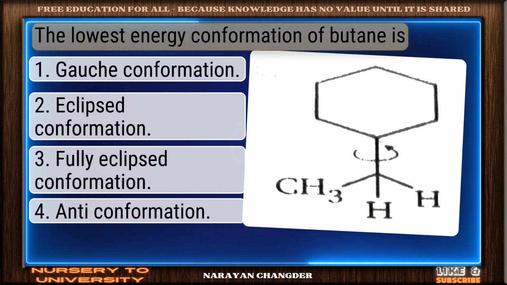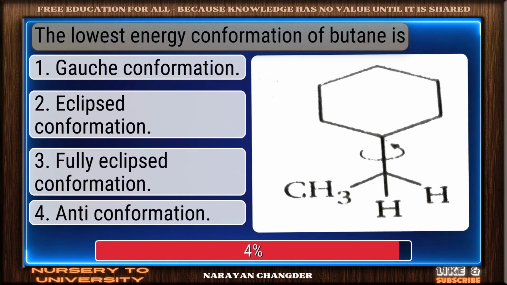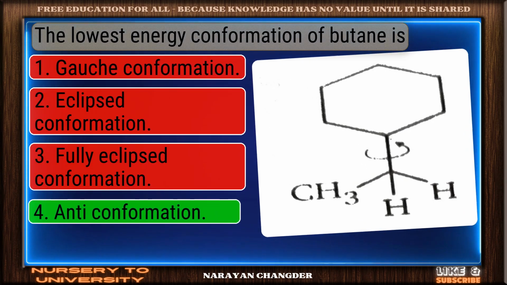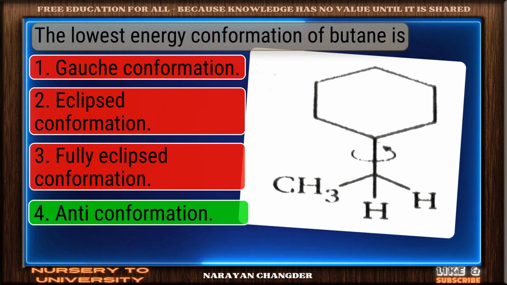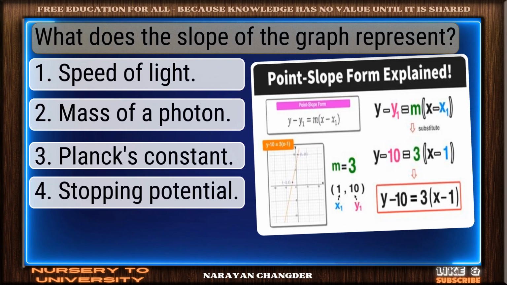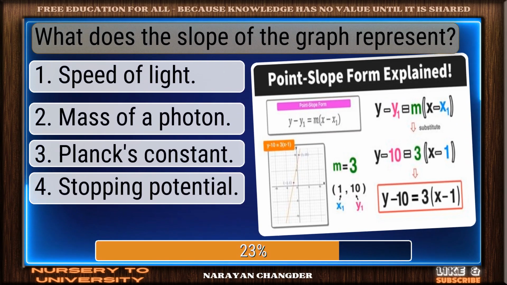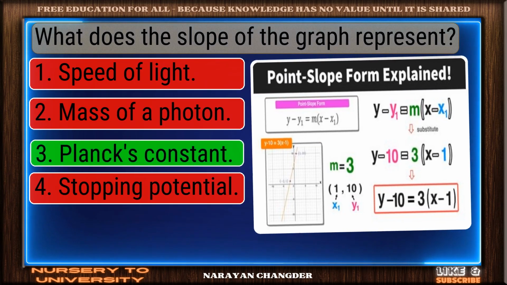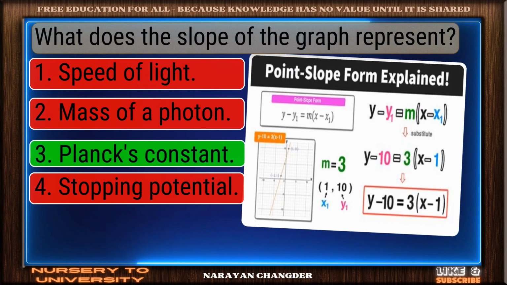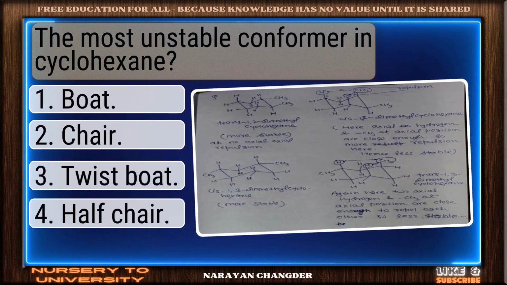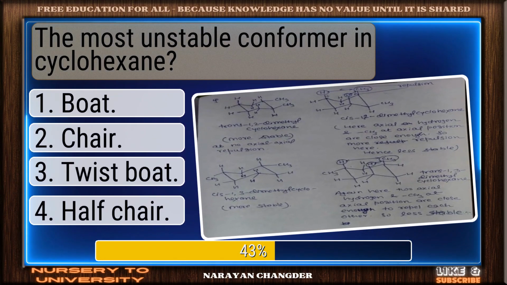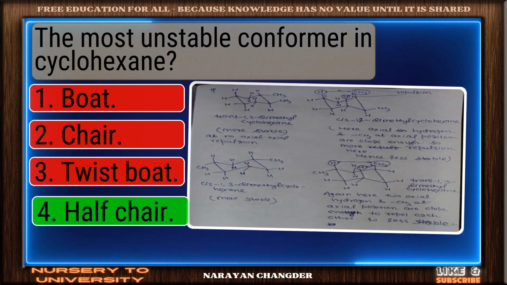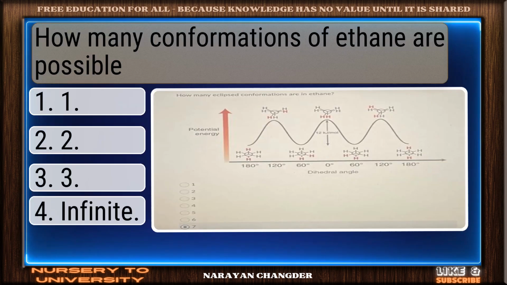The lowest energy conformation of butane is. Smart move. Anti-conformation is an accurate answer. What does the slope of the graph represent? Correct. Planck's constant is the right answer. The most unstable conformer in cyclohexane. Right again. Half chair is a valid answer.